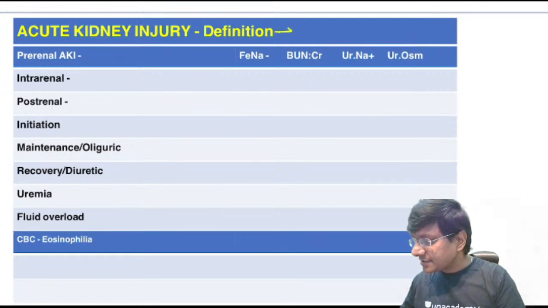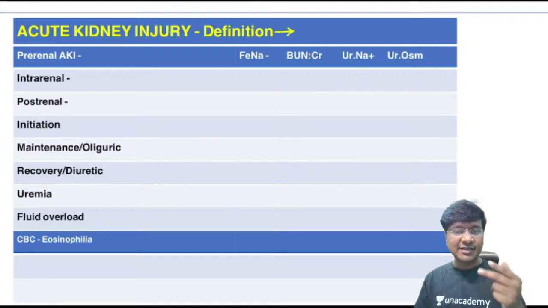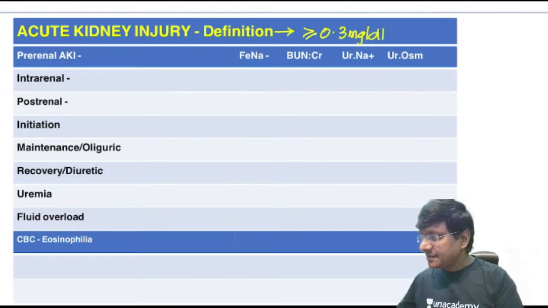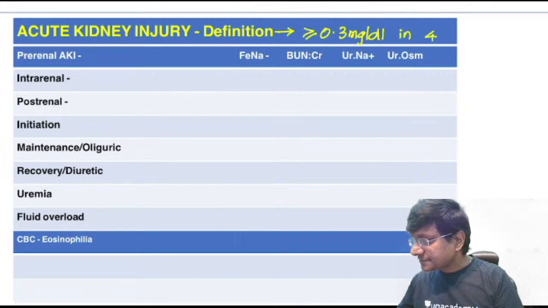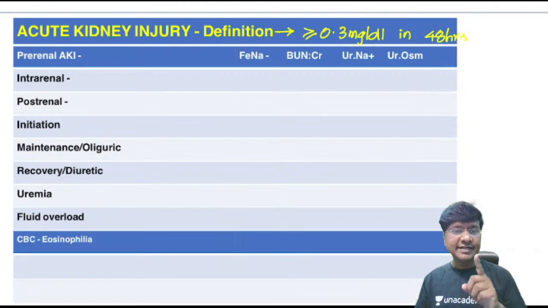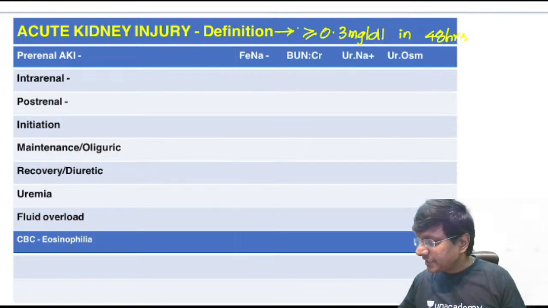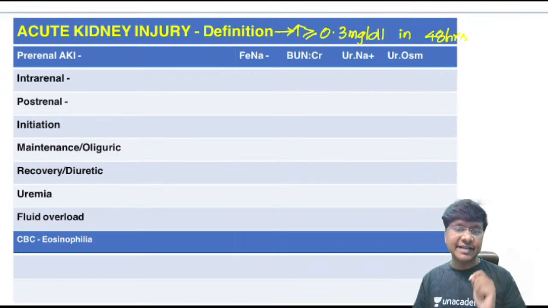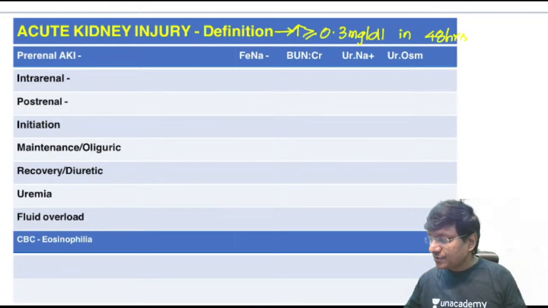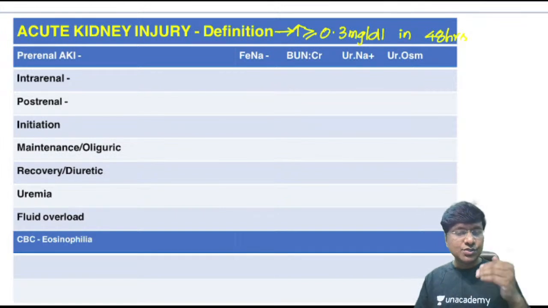And how much is that elevation of the serum creatinine? It should be more than or equal to 0.3 milligrams per deciliter within 48 hours. Okay, 0.3 milligrams per deciliter within 48 hours, there should be an increase in the serum creatinine. And at the same time, what did I tell you? Urine output should be reduced. So how much reduction? How much should be the urine volume?